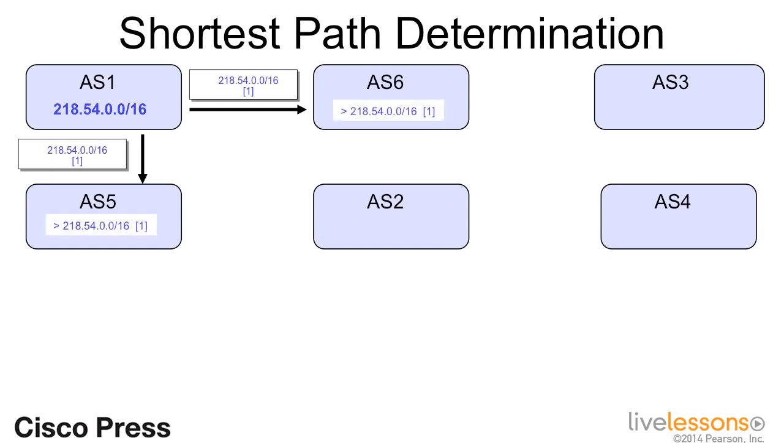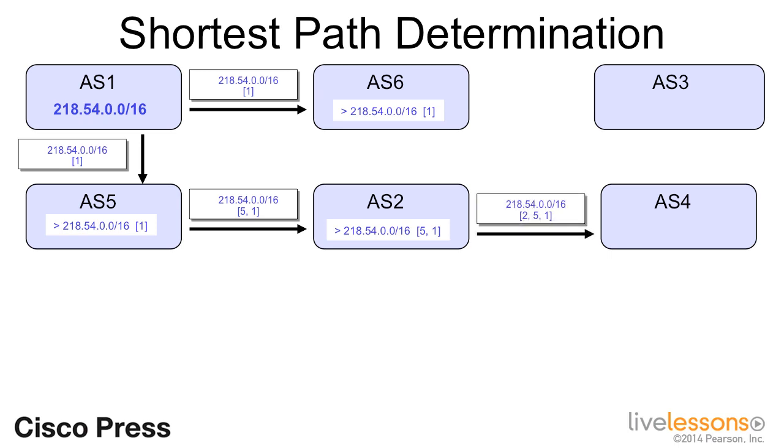When the routers in AS5 and AS6 receive that prefix, they record the prefix and they also record the AS path attribute. In the next step, AS5 advertises the prefix to AS2. Notice that as AS5 advertises the prefix, it adds its own AS number to the AS path list. The routers in AS2 then record the prefix along with the AS path attribute for that prefix.